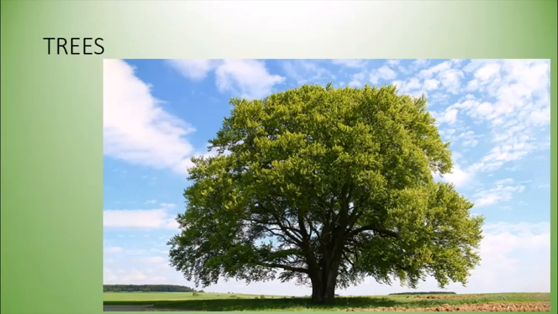Now trees are tall and big, and their life cycle depends on whether they are annual, biennial or perennial. If they are annuals, that means they will survive for 1 year. If they are biennials, that means 2 years. And if they are perennials, that means they will live for many years. So according to that, we have different types of trees also.